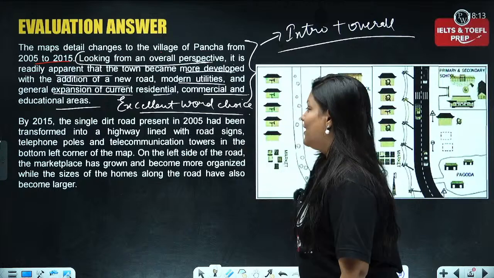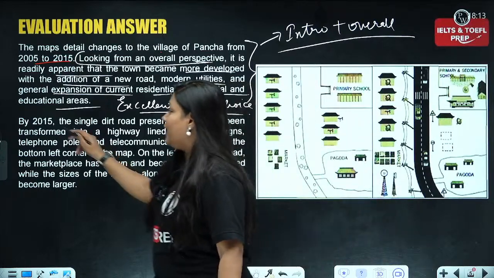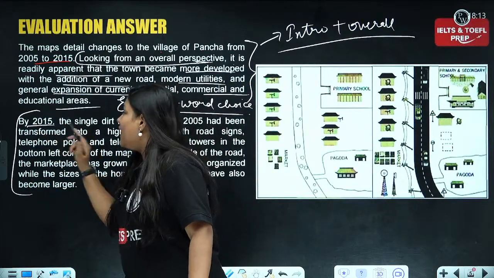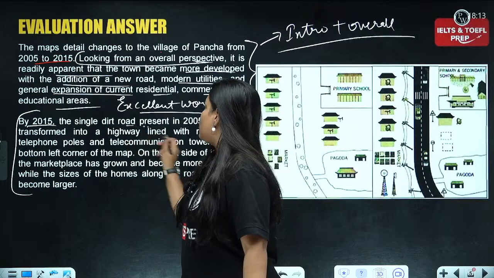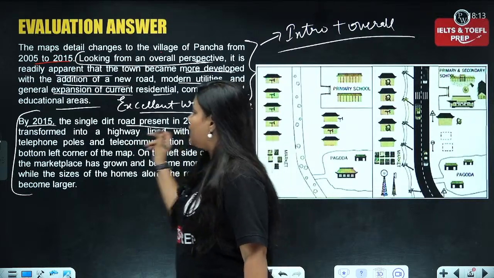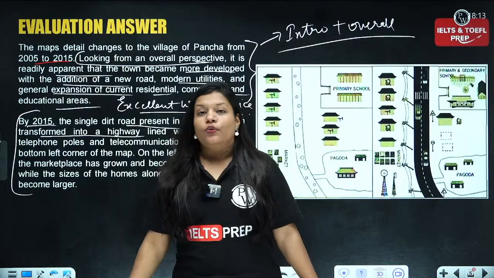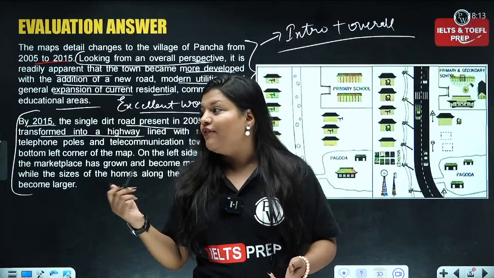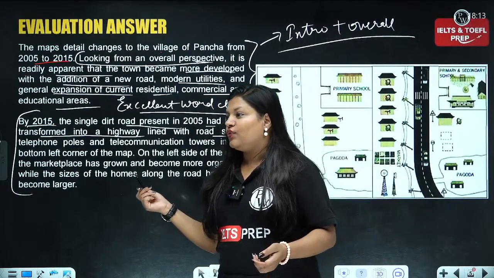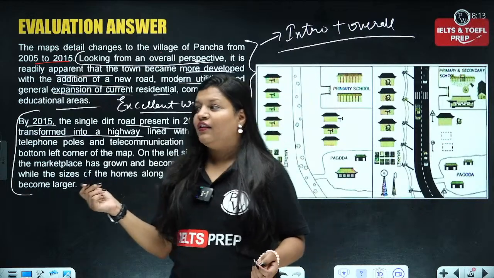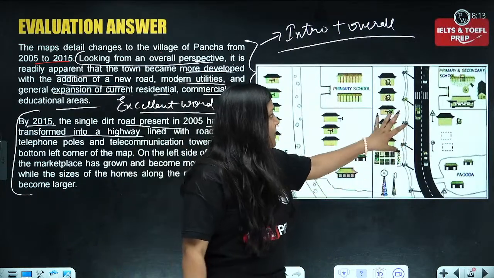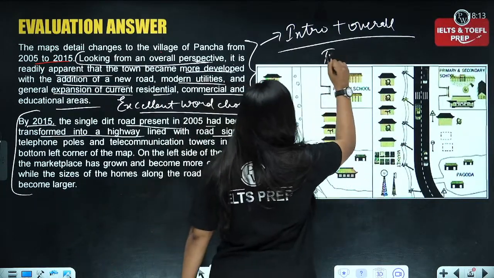Now, the next part, let's talk about the body. Okay, by 2015, the single dirt road present in 2005 had been transformed into a highway lined with road signs. Now, the term transformed is very precise. So, is the image there to distract us? No, the image is of Pancha village. This village is known as Pancha village.